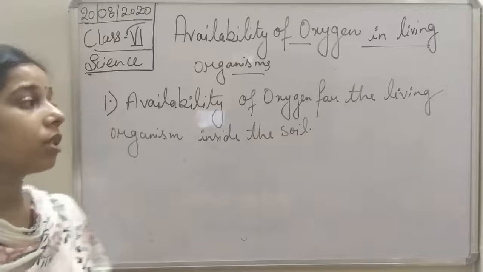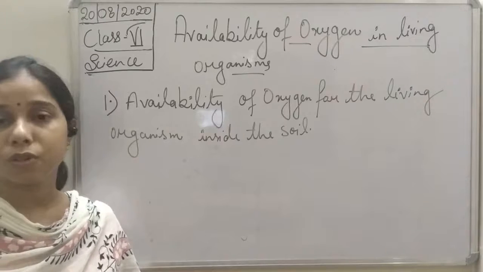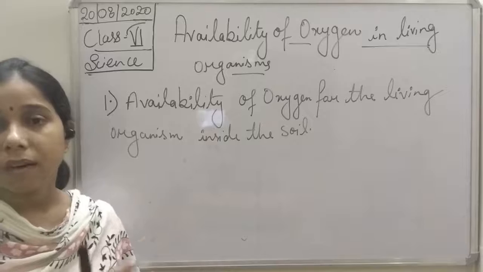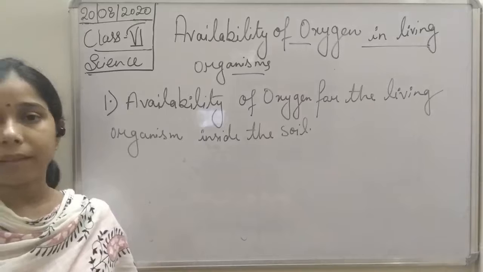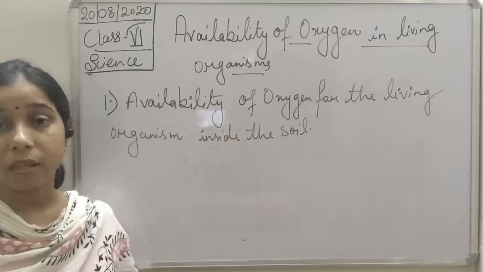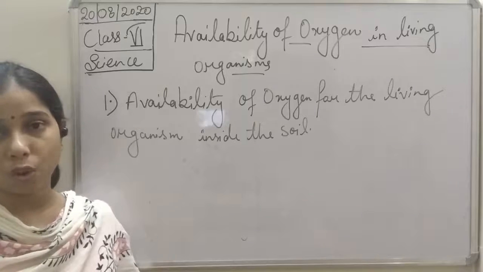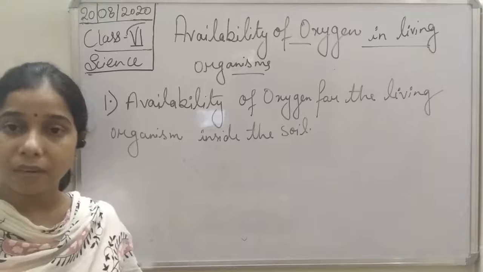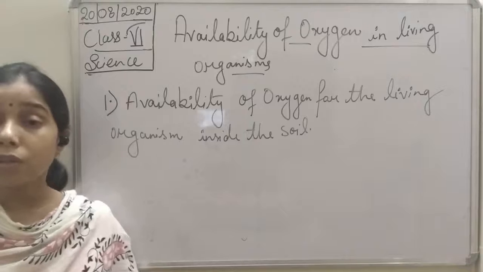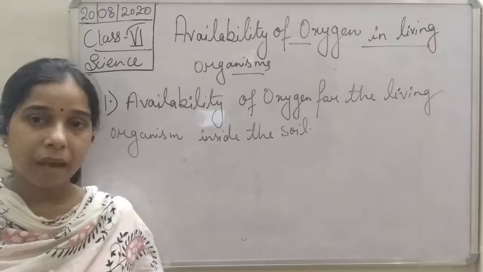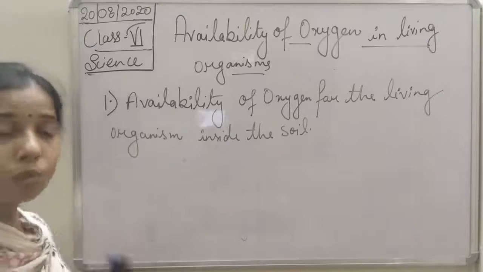Now you see, we are living in a terrestrial habitat, so we get oxygen from the air, and it is very easy for us to take oxygen and respire easily. What about the living organisms that live inside the soil? How is oxygen available to them, and how do they carry out respiration? Not only that, students, one part of the plant is also inside the soil. And what is that? That is the root of the plant.